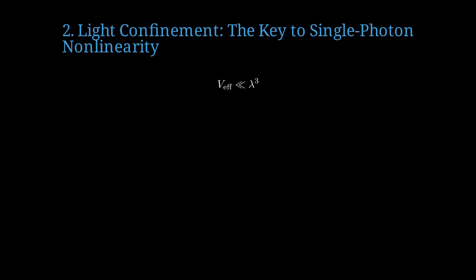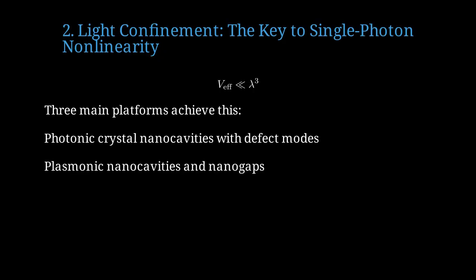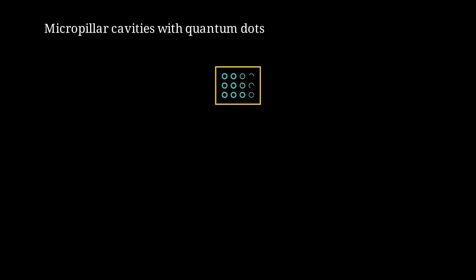The effective mode volume must be much smaller than the cube of the wavelength. Three main platforms can achieve this extreme confinement. First, photonic crystal nanocavities that use defect modes to trap light. Second, plasmonic nanocavities and nanogaps that use collective electron oscillations. And third, micropillar cavities that embed quantum dots for strong coupling. Here's a photonic crystal with a defect cavity in the center, where light is tightly confined.